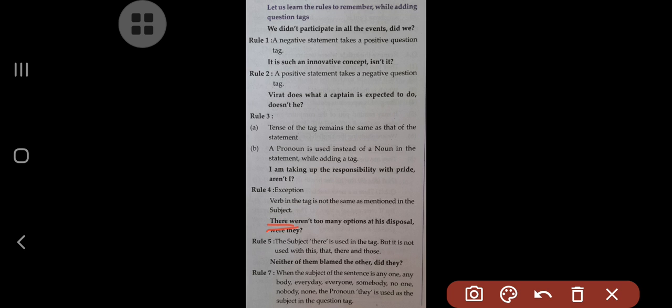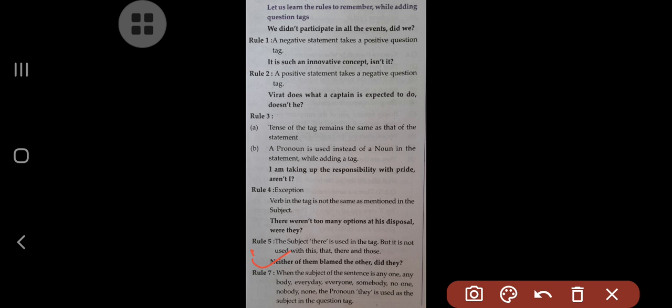When the subject there occurs, the subject there is used in the tag, but it is not used with this, that, these, and those. Understand? So it is the rule.